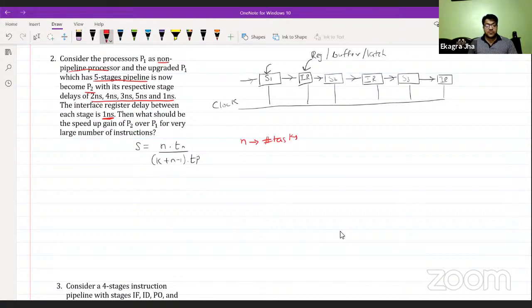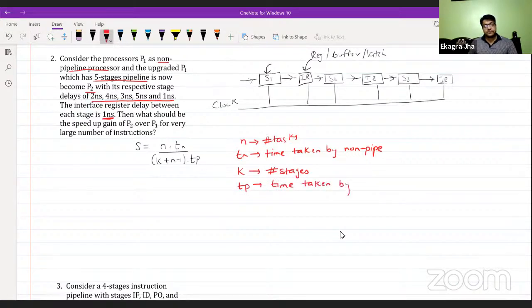Tn is the time taken by non-pipeline. K is the number of stages, and Tp is the time taken by the pipeline.